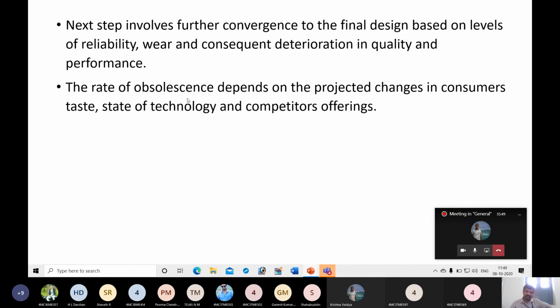Okay, at times you have to consider another aspect, that is obsolescence. So before considering it for actual implementation, you have to think, what is the life of this design concept, when it is going to become obsolete. Whether it can be retained in the market for 5 years, 10 years, or 6 months, 1 year, that